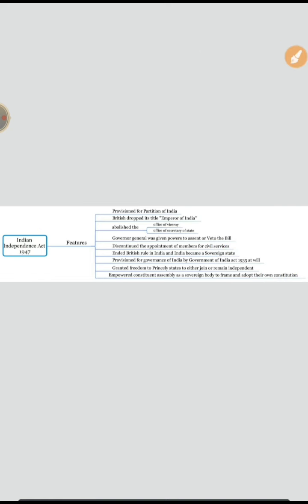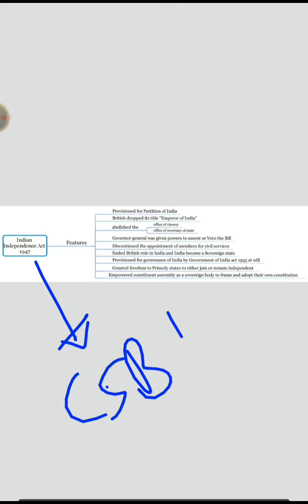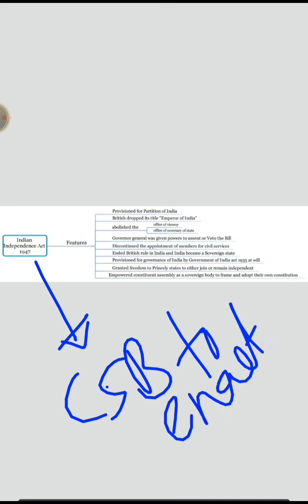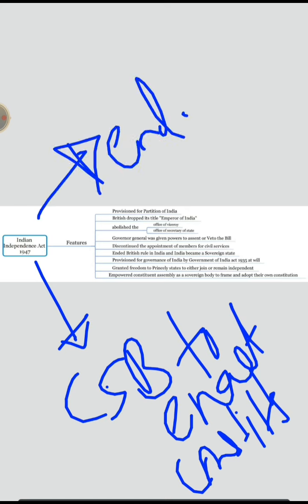That means he could reject any bill passed by the Indian Constituent Assembly, and it empowered the Constituent Assembly as a sovereign body to enact its own constitution. It ended British rule in India. It discontinued the appointment of members for civil services, and this is another issue. Okay, so this is all about the Indian Independence Act of 1947.